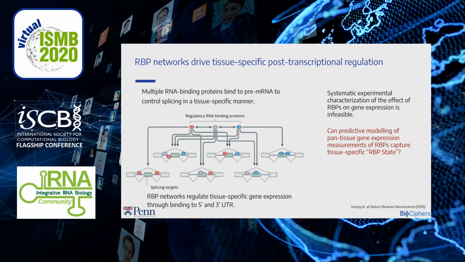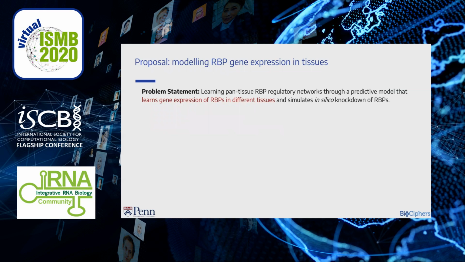Therefore, we instead ask the question, can predictive modeling of pan-tissue gene expression measurements of RBPs capture tissue-specific RBP state? What we want is a model that learns gene expression of RBPs in different tissues. How do we do that?